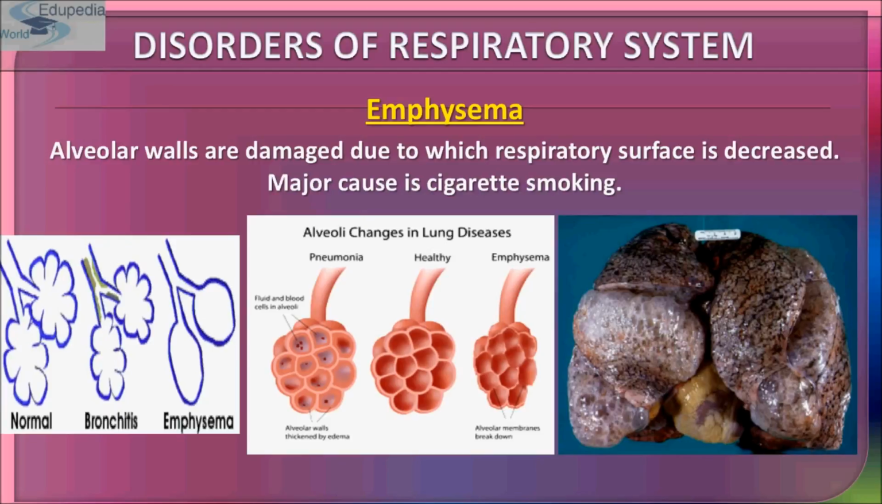So we can say the delicate walls of the alveoli break down, and thus it reduces the gas exchange area of the lungs, because the gaseous exchange area is the alveoli. The condition develops slowly and is seldom a direct cause of death. And the major cause of emphysema is cigarette smoking.